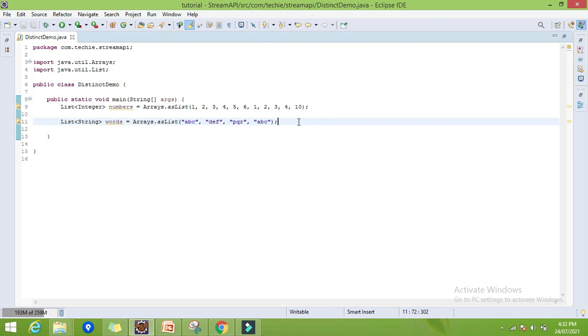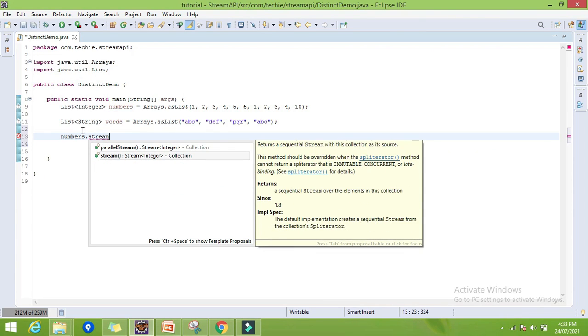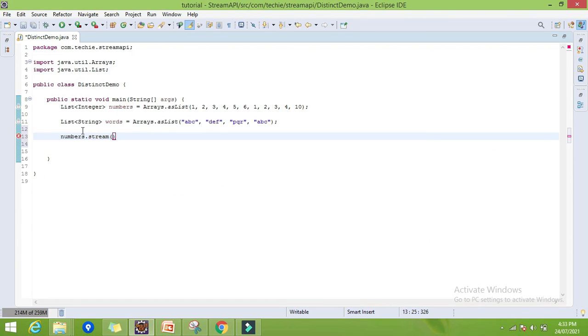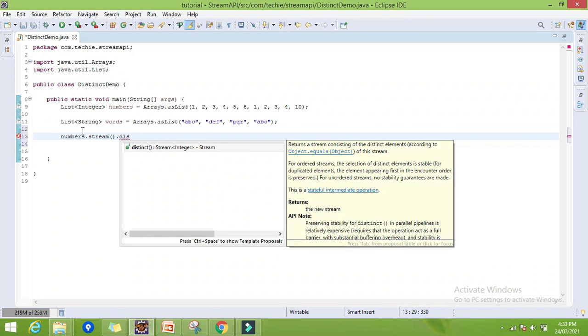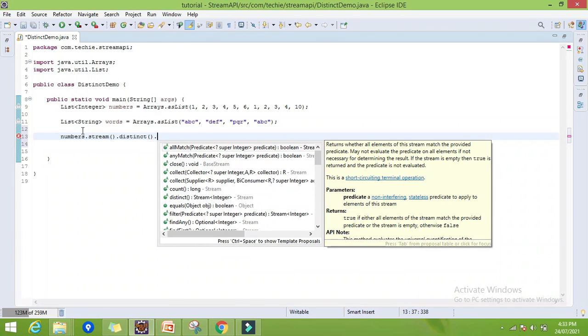Now I want the distinct elements from these numbers. For that we have the distinct method in the stream API. First we have to create the stream of the collection, then we have the direct method distinct, and now let me display it.